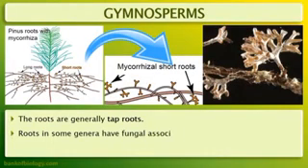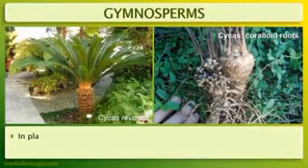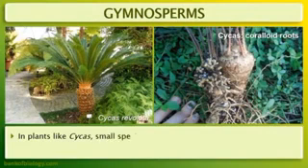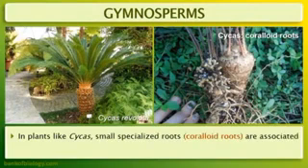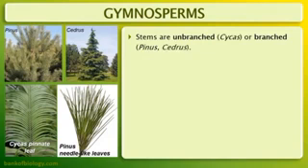The roots are generally tap roots. Some genera have a fungal association in the form of mycorrhiza, for example Pinus. In plants like Cycas, small specialized roots called coralloid roots are associated with the plant and absorb atmospheric nitrogen with the help of cyanobacteria. The stems are unbranched in Cycas and branched in Pinus.